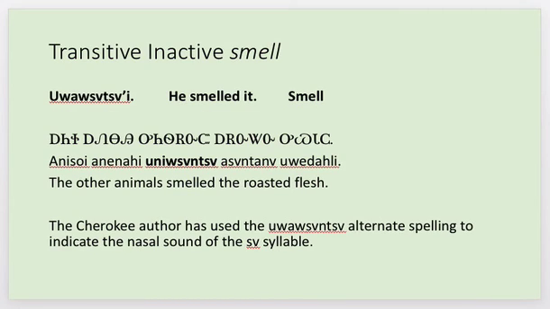Transitive inactive smell. Uwaushangji, he smelled it, is the target form here. The other animals smelled the roasted flesh.